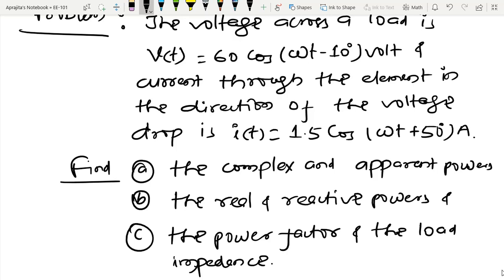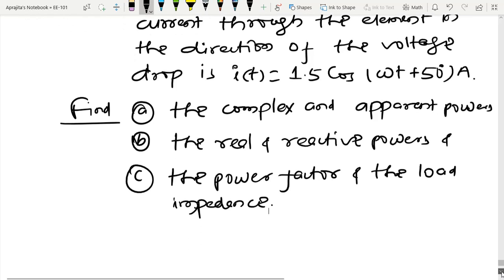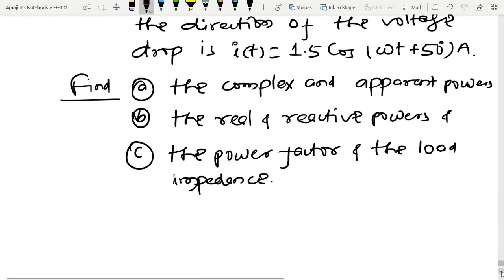So let us see how to solve this problem. I know the voltage drop across the load, and I know the current through the load.